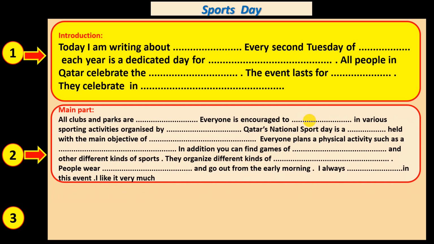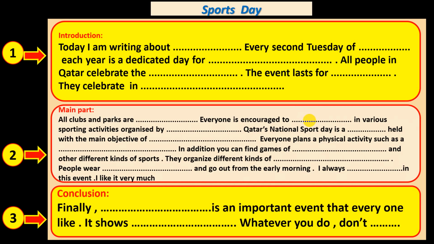In paragraph 2, you are going to talk about the main part. What did you do there? What is the main point, or what is the main action that happened to you? Talk about the good points or the bad points. And the last one, you are going to write the conclusion. Finally, it is an important event that everyone likes. It shows whatever you do.